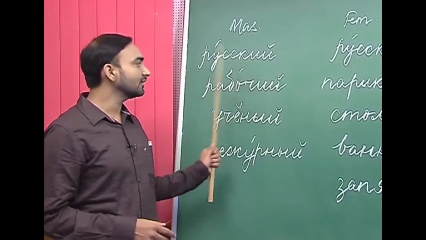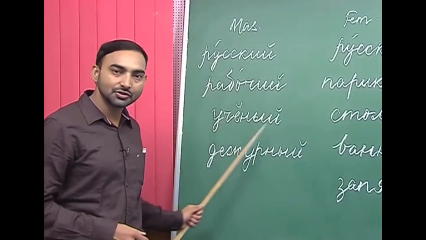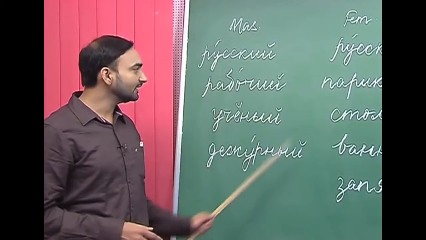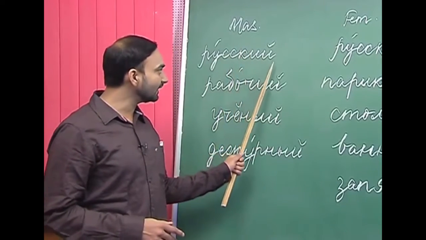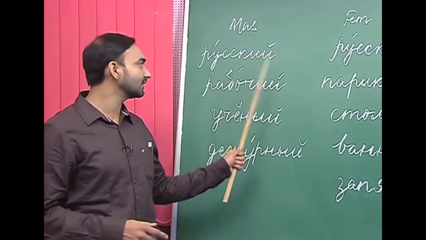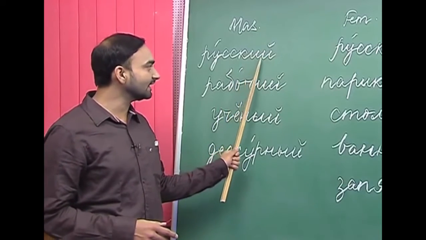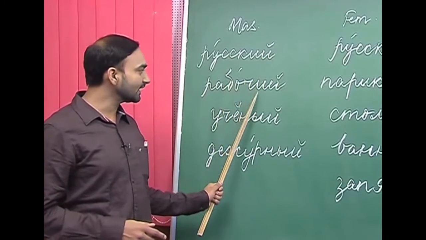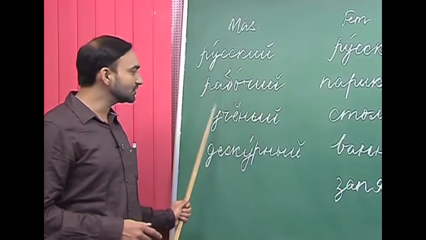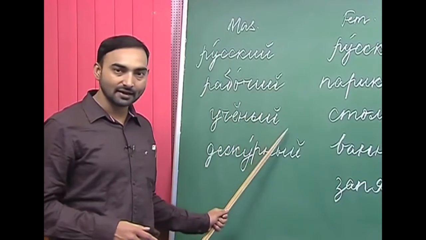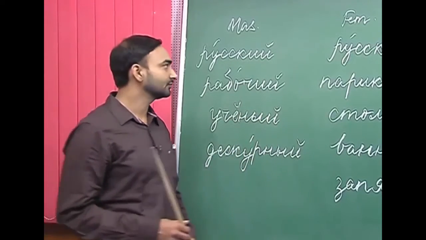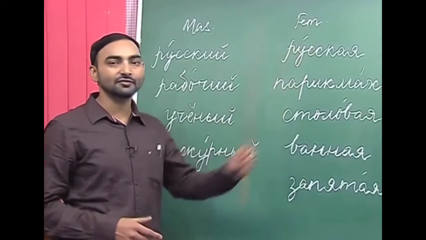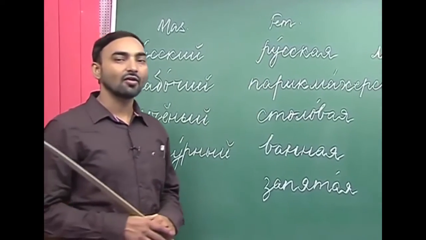So, Ruski, Rabochi, Uchioni and Dejurny are some of the masculine nouns which have the ending of an adjective. For example, Ruski has ene kratke, Rabochi again has ene kratke, Uchioni again ene kratke and Dejurny ene kratke. So, let us move on to the feminine nouns with the ending of an adjective.